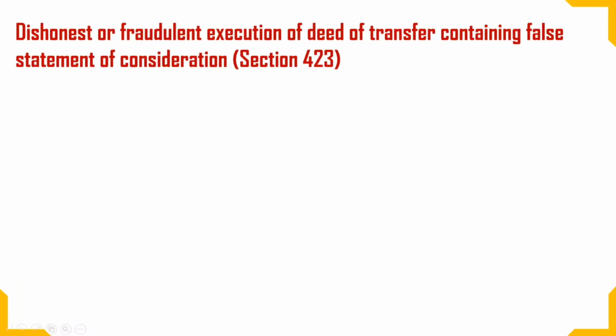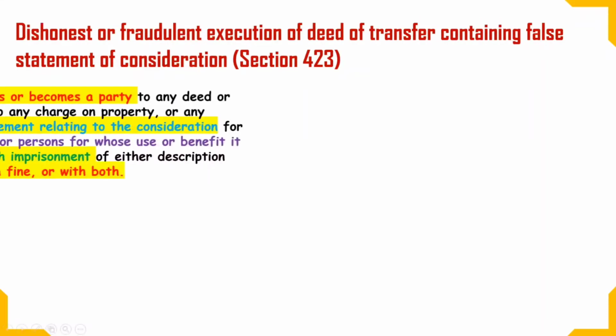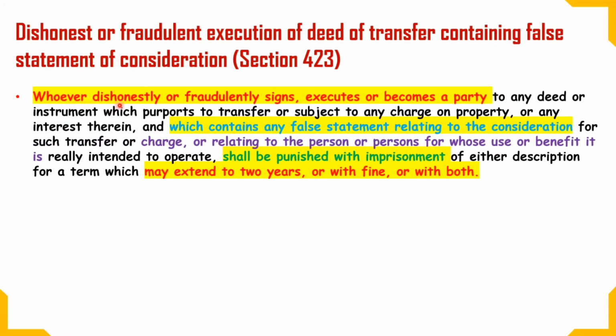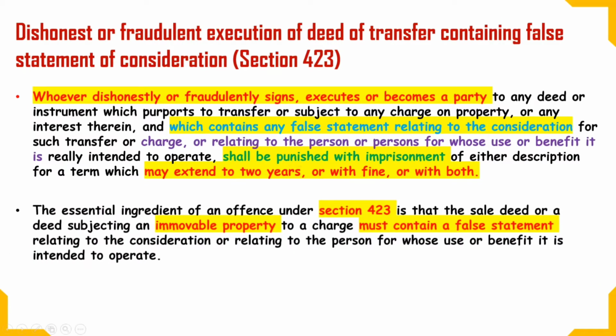Now let's study dishonest or fraudulent execution of a deed. Whenever a deed or an agreement contains a false statement, that will be covered under section 423. So this is: whoever dishonestly or fraudulently signs, executes or becomes a party to any deed which contains any false statement relating to consideration, then he or she will be punished under section 423, with maximum imprisonment which may extend up to 2 years, or with fine, or with both. The second thing is the essential ingredient of an offence under section 423, that it is always relatable with immovable property and always must contain a false statement in the deed.